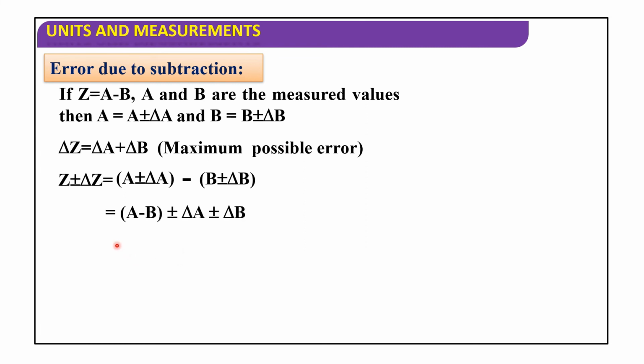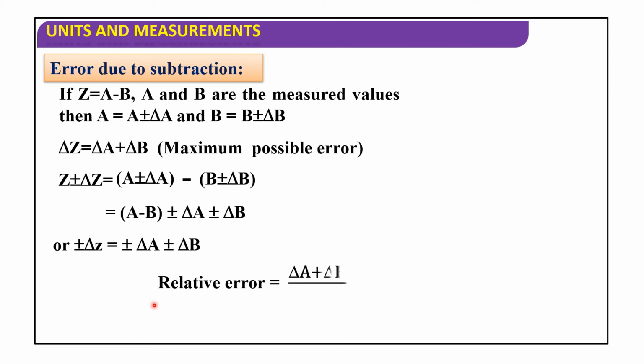So this can be written as a minus b plus or minus delta a plus or minus delta b, or plus or minus delta z is equal to plus or minus delta a plus or minus delta b. So relative error is equal to (delta a plus delta b) by (a minus b). Now percentage error is equal to (delta a plus delta b) by (a minus b) into 100.